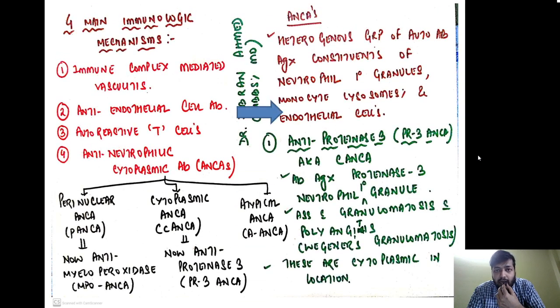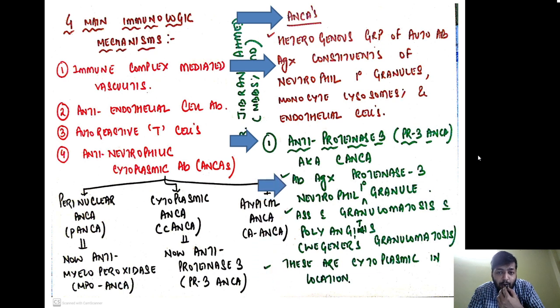Now, what are ANCAs? They are a heterogeneous group of autoantibodies against constituents of the neutrophil primary granules. What are the neutrophil primary granules? That is the azurophilic granules, or the monocyte lysosomes and the endothelial cells. So the first variety is the anti-proteinase 3 or PR3 ANCA, also called C ANCA.